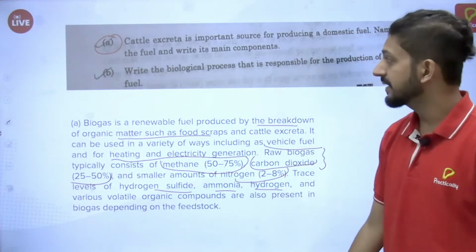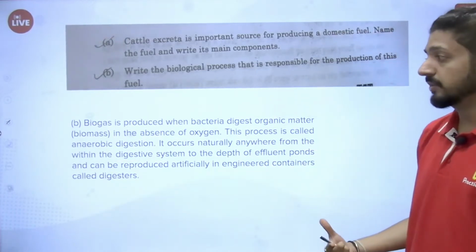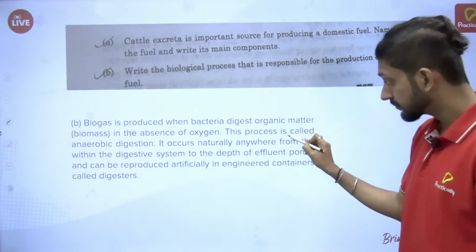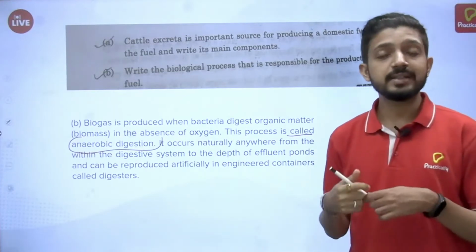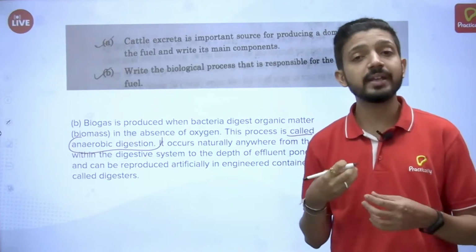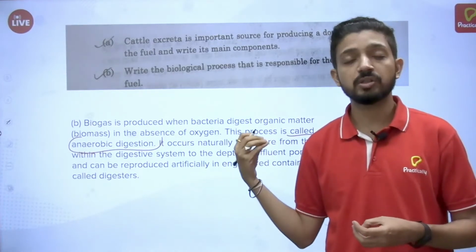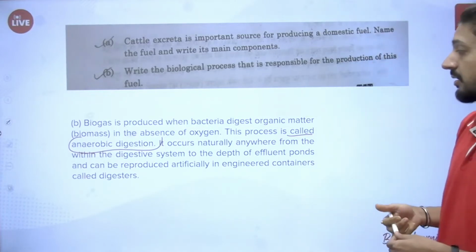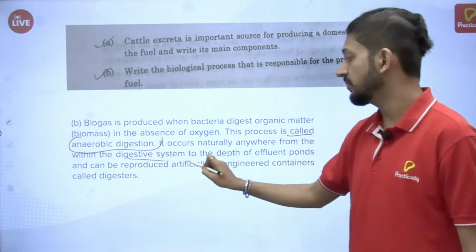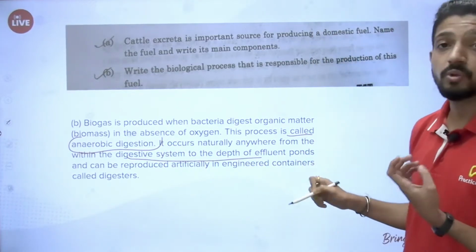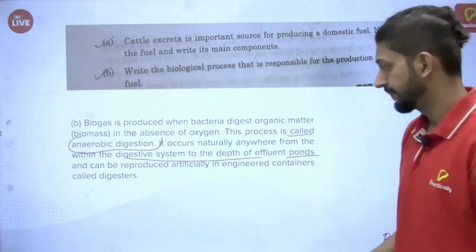Now B says that write the biological process that is responsible for production of this fuel. The biological process responsible for the fuel is called anaerobic digestion. The digestion of these substances when it happens in the presence of anaerobic microbes, those who do not depend on oxygen, that is the main process of formation of biogas. And it occurs naturally also in the digestive system of various ruminants, and also in various ponds, etc.